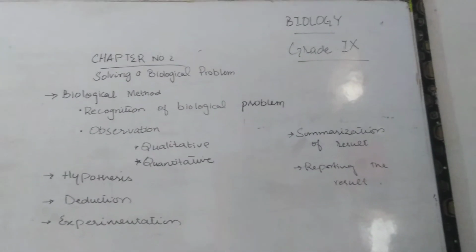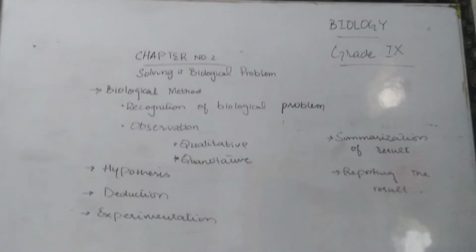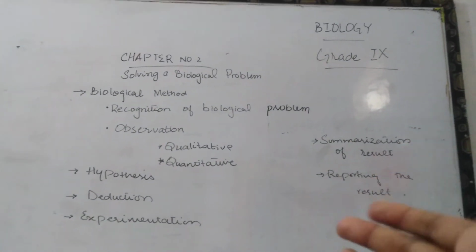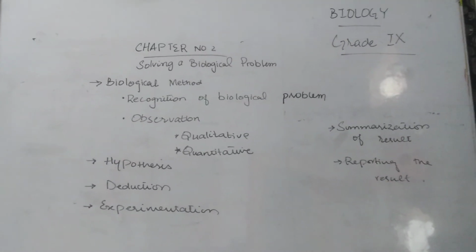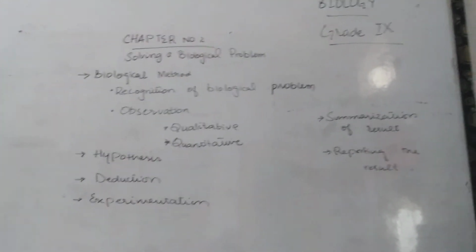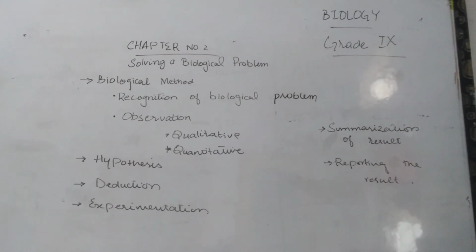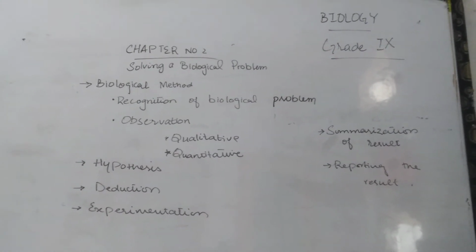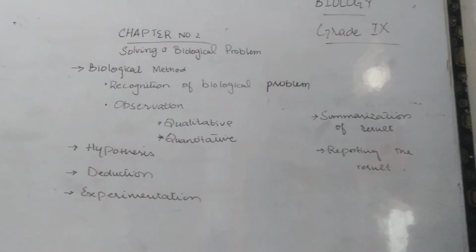When a biologist does all the steps and all the work but does not report, mention or publish it in a book, how will other people know that they have done their work? Reporting the result is the most important step a biologist has to do after the whole process.